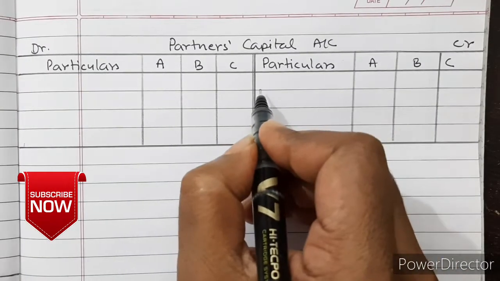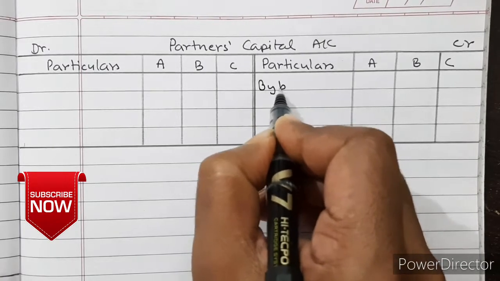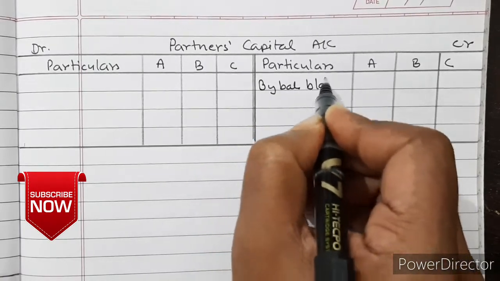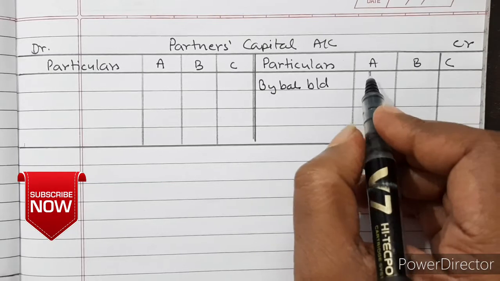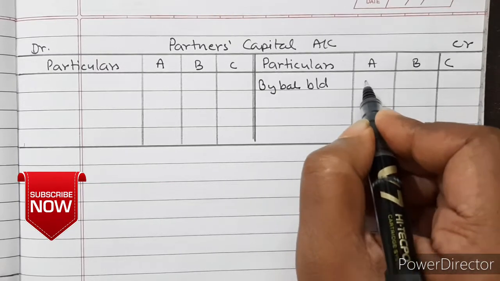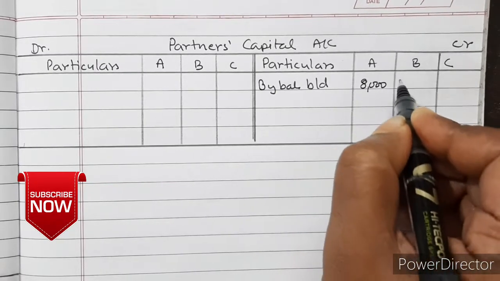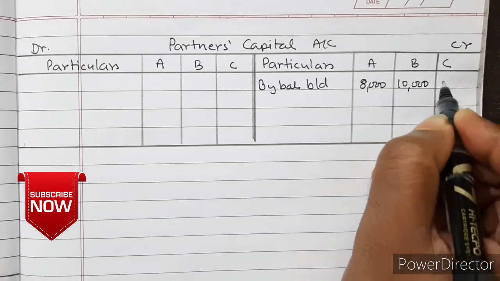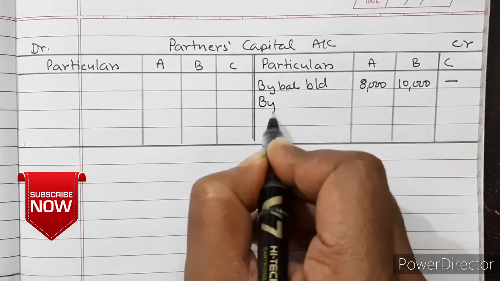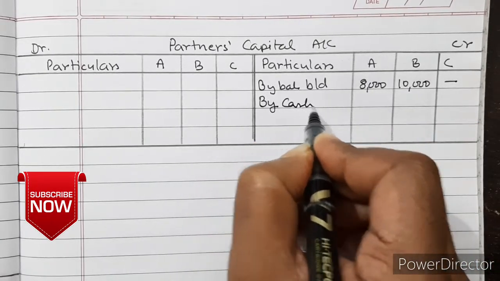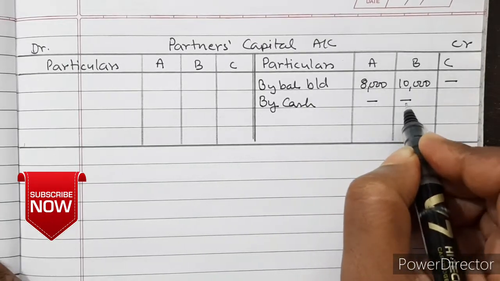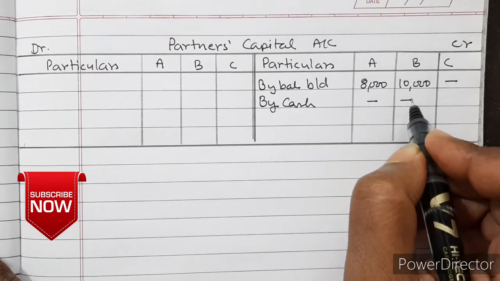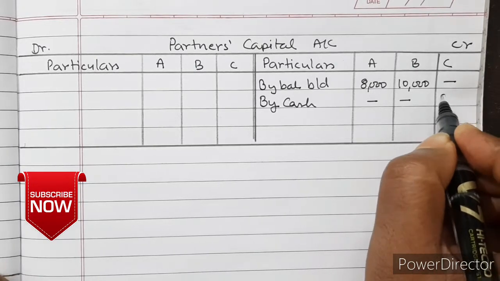Now we will prepare partner's capital account. So let us see partner's capital account. By balance brought down, A is 8,000 and B 10,000 and C dash. Now by cash, C is bringing his portion of capital, so 8,000 is the capital.